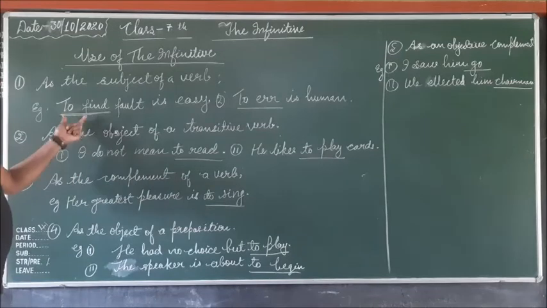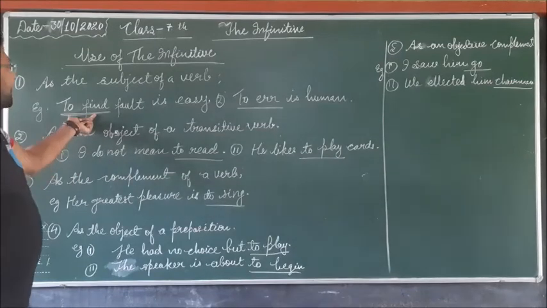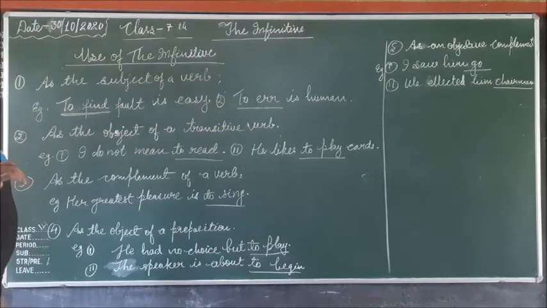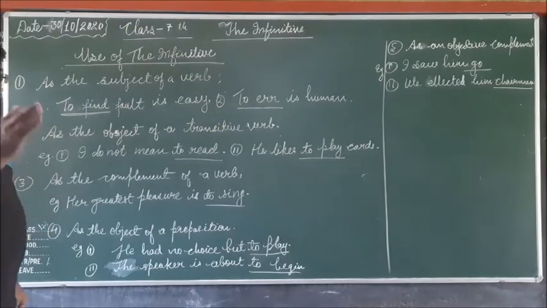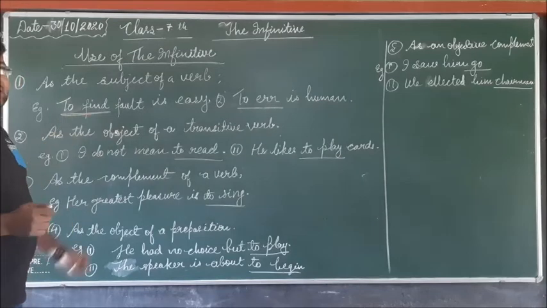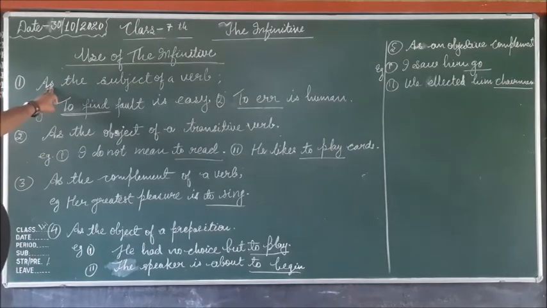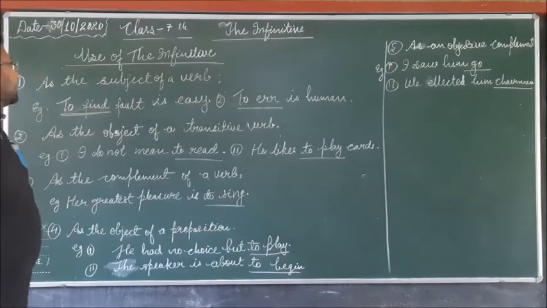"To find", "to err" are infinitives; they are actually verbs preceded by "to", but they are used like a noun, which means they behave like a noun. So they are used as the subject of a verb.